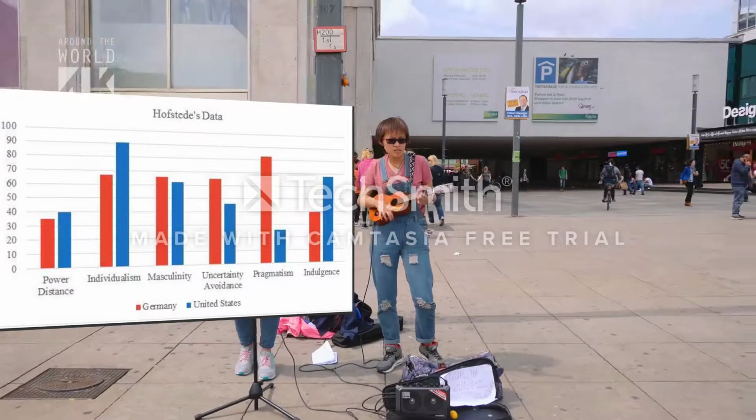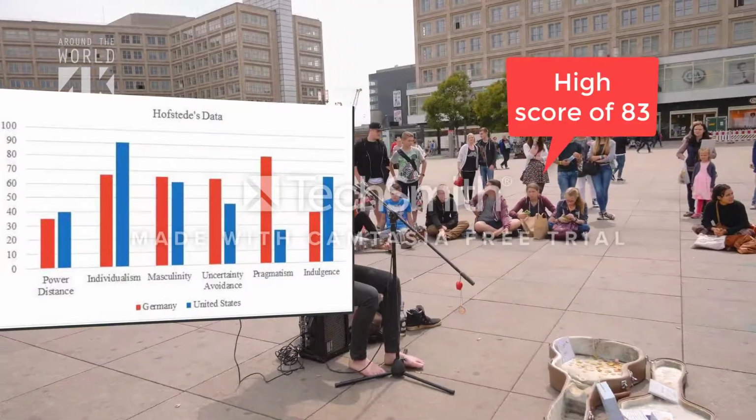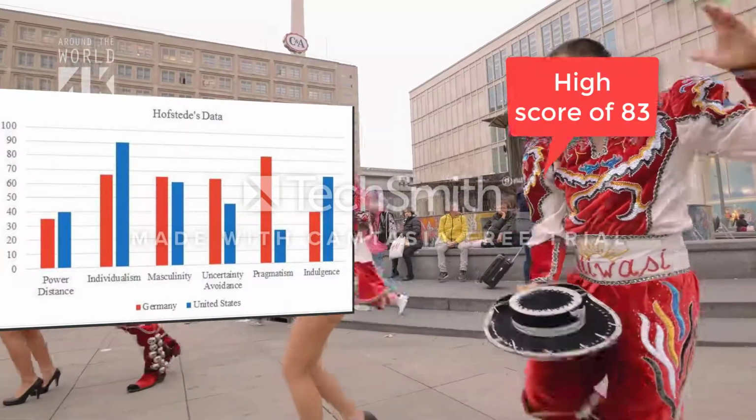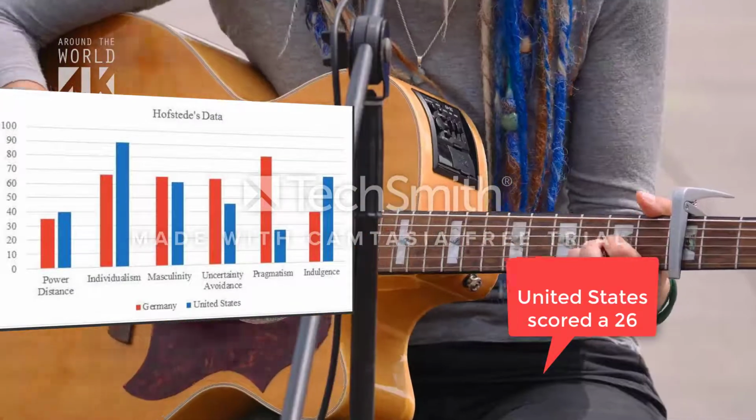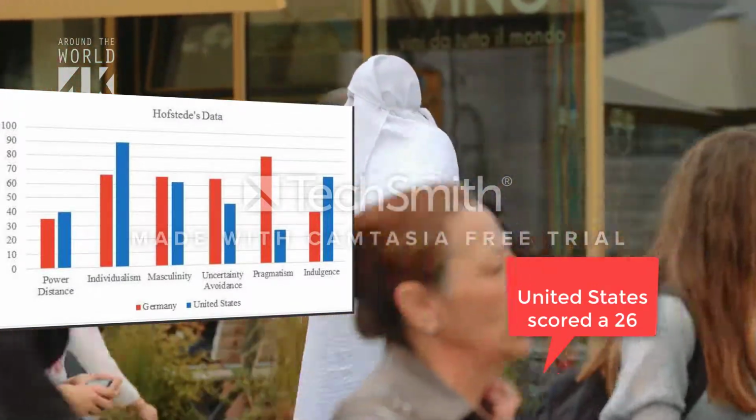Germany has a high score of 83 on pragmatism, meaning that they are a pragmatic country compared to the United States, which scored a 26, meaning that we are more normative.